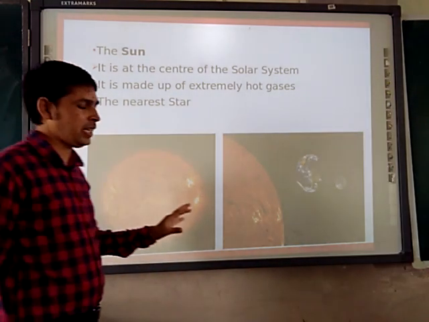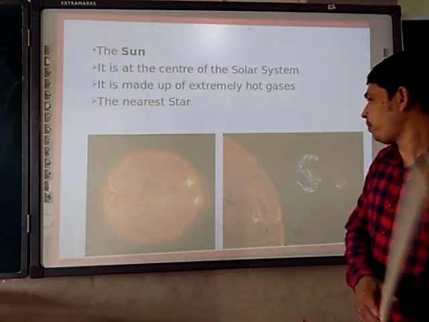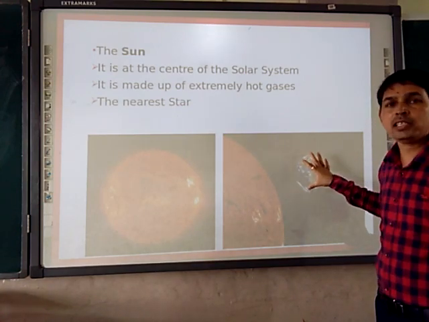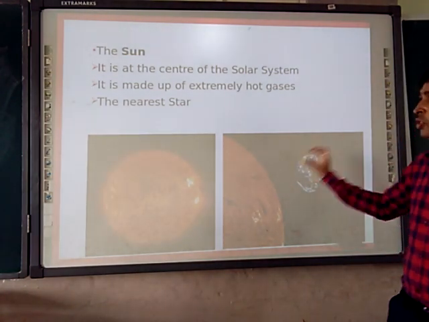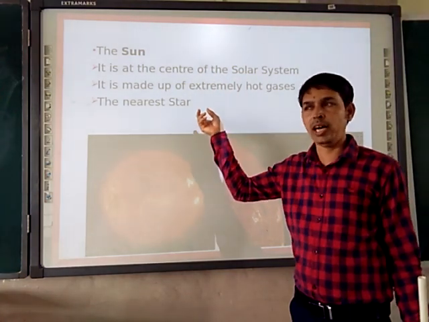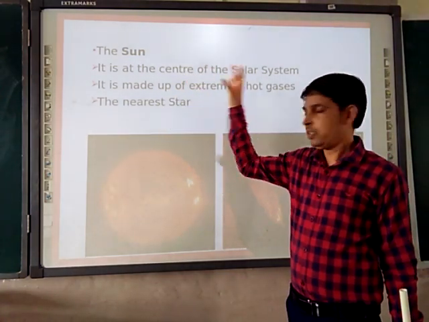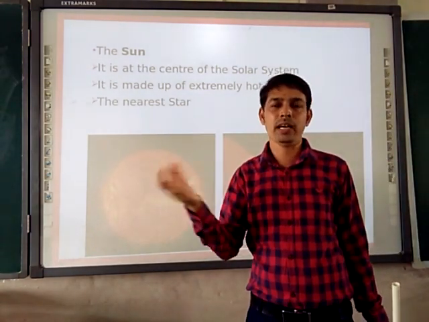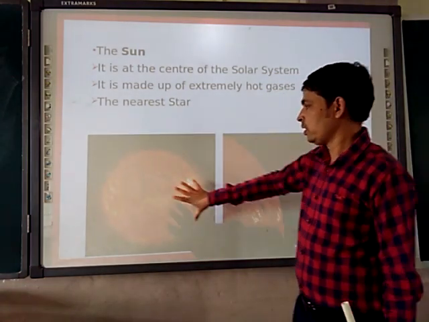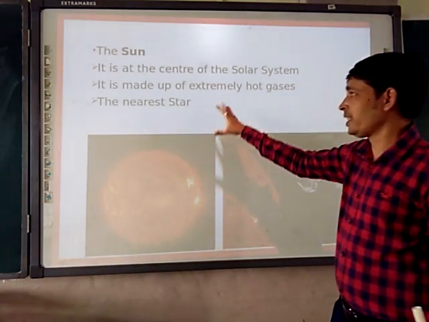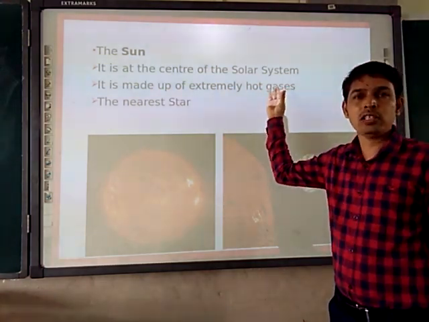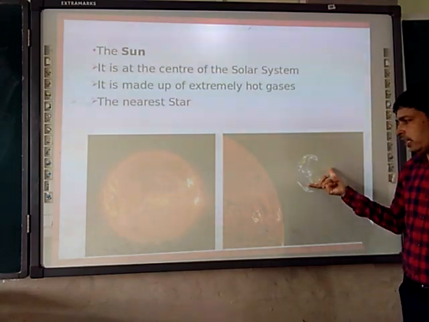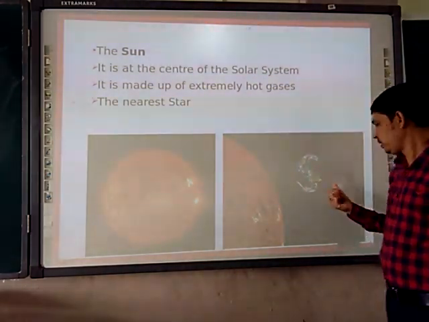Moving further, as we are seeing in this diagram, the Sun is there and this is Earth. This is the Moon. So here, the first topic in the solar system, we are seeing the Sun, that is in the center, and all the other 8 planets are moving around it. Right? So this is the Sun, made up of extremely hot gases, and that is the nearest star. So here is Earth. The nearest star is the Sun. This is the Moon.